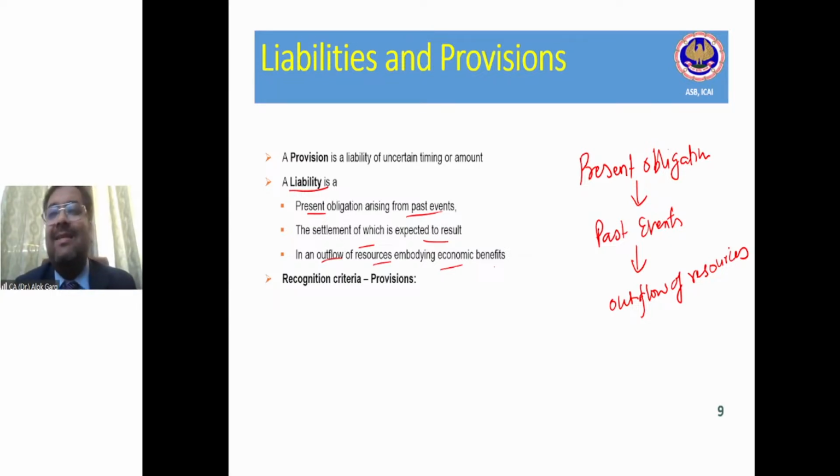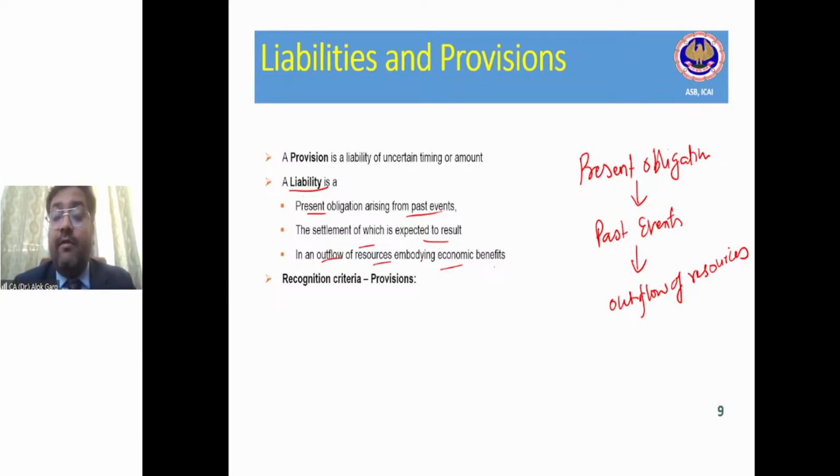For example, I am a textile manufacturer, and instead of paying money, Viraj says, Alok, I need these garments. So I have supplied him garments. That is why the word resources has been used. So liability is a present obligation arising out of past event, which is resulting in outflow of resources, right?